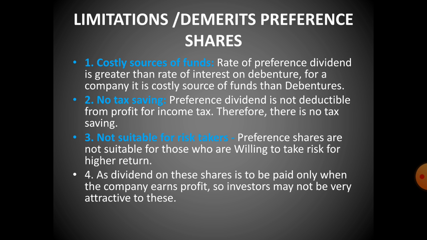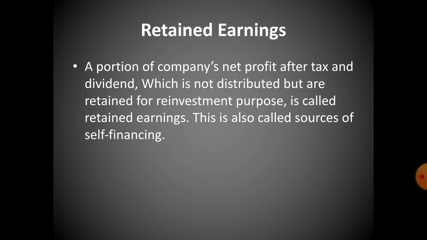Okay, next point is about the retained earning. So let's go ahead. A portion of the company's net profit after profit and dividend which is not distributed but is retained for reinvestment purpose is called retained earning. This is called a source of self financing. Means generally this happens in the case of companies which are looking for further expansion.